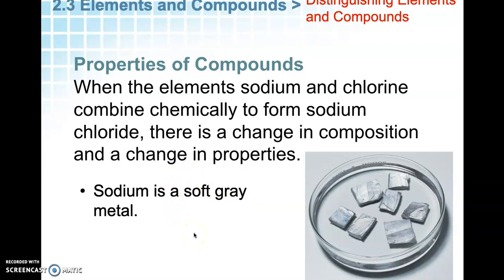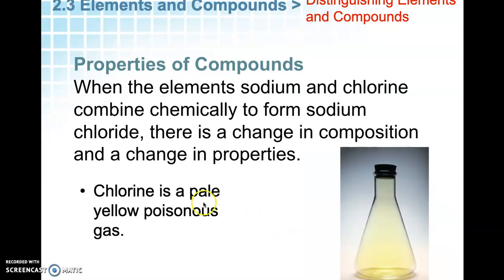Sodium and chlorine. This is another good one. When sodium and chlorine combine to make salt, sodium chloride, there's a change in composition. So here's sodium by itself, soft gray metal. Chlorine on its own is a pale yellow gas. In fact, chlorine gas on its own is poisonous. If you ever hear about chlorine gas leaking in an area, it's poisonous and they have to evacuate because chlorine gas is not good for you.